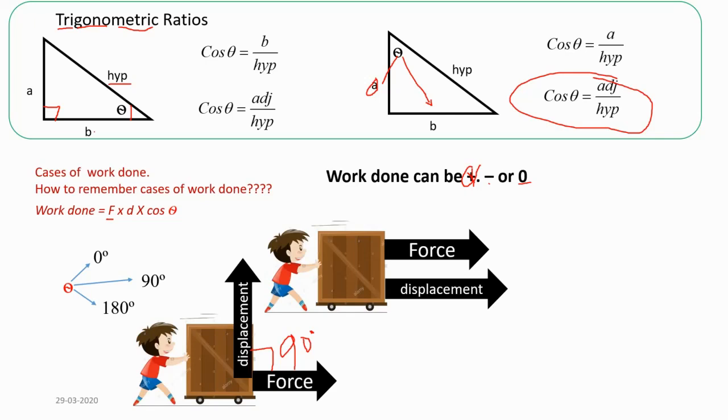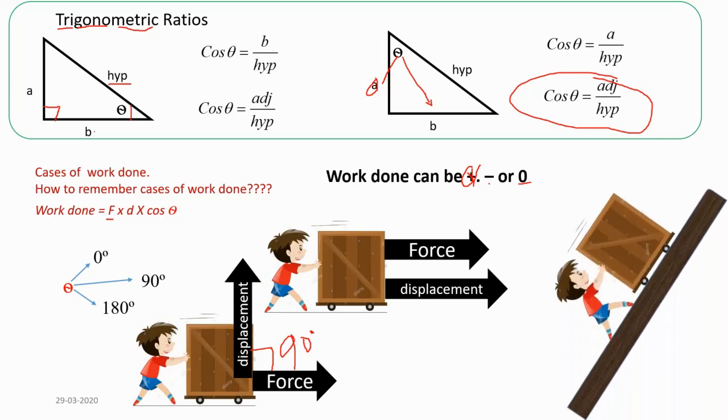When you multiply 0 to the whole thing, then again the work done will become 0. Then in the first case, you can also calculate using the calculator. When you put the value of theta as 0, you will get cos 0 as 1. So force times displacement times 1 is always the maximum work done.